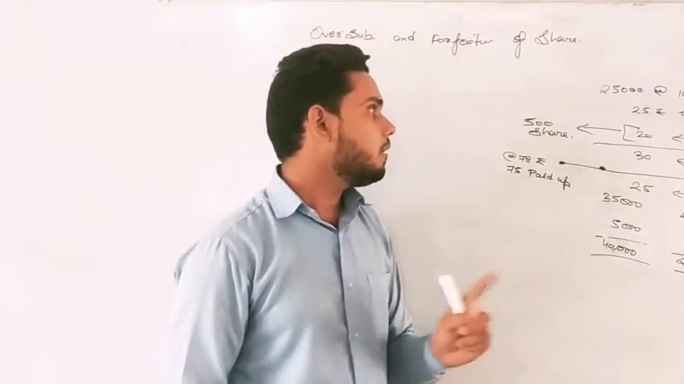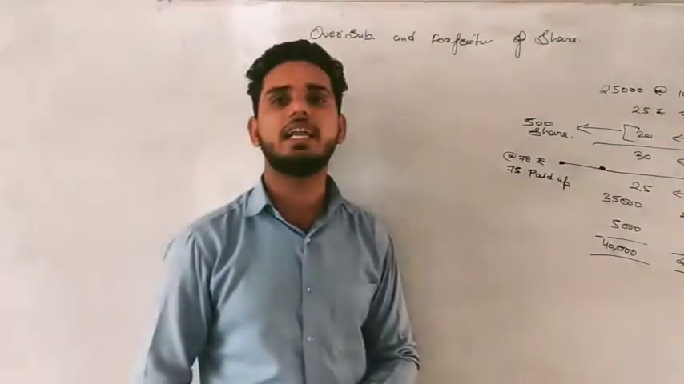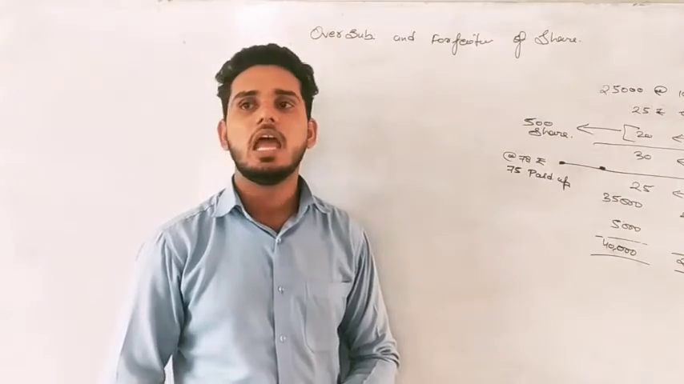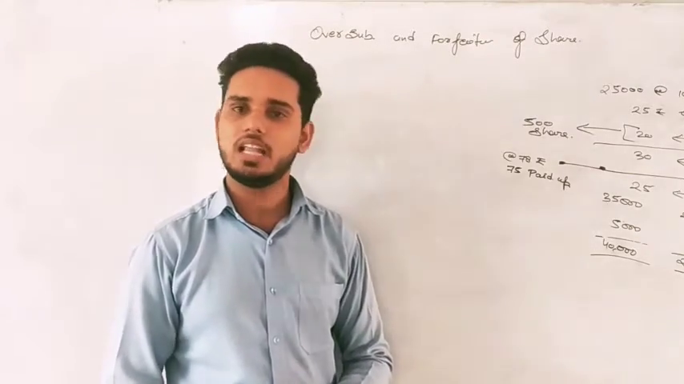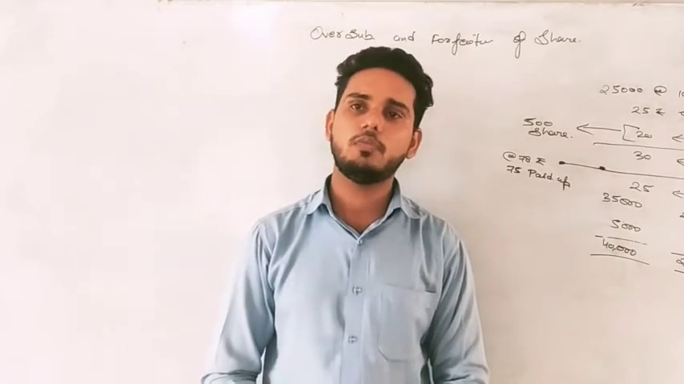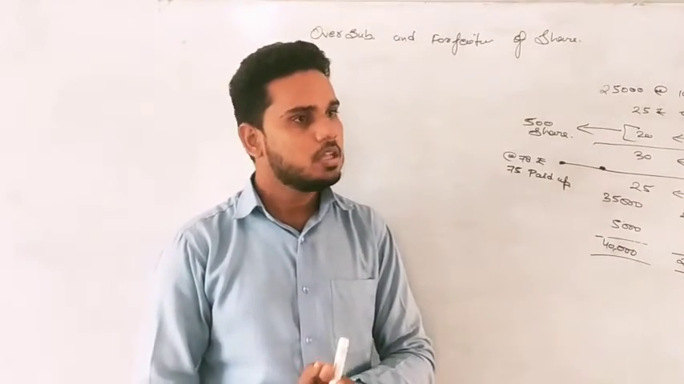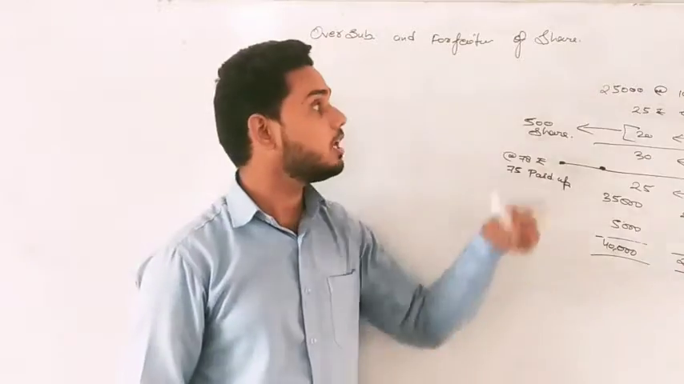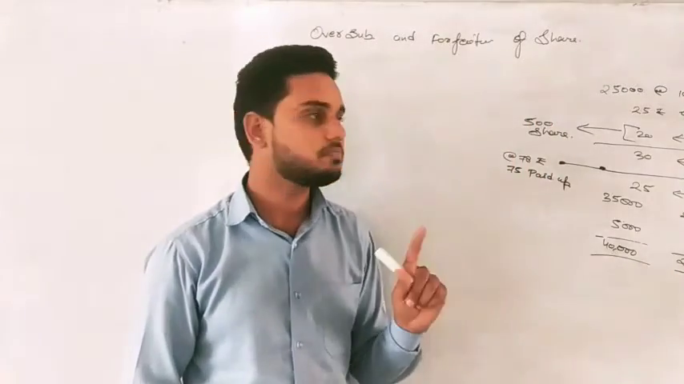Now what happened? One person holding 500 shares decided to not pay the allotment money, and the company was so angry that it said, I will not ask for the first call, I will first forfeit this share. So the company forfeited the share after allotment. Then the company asked for the first call to the remaining applicants, the remaining people, right?